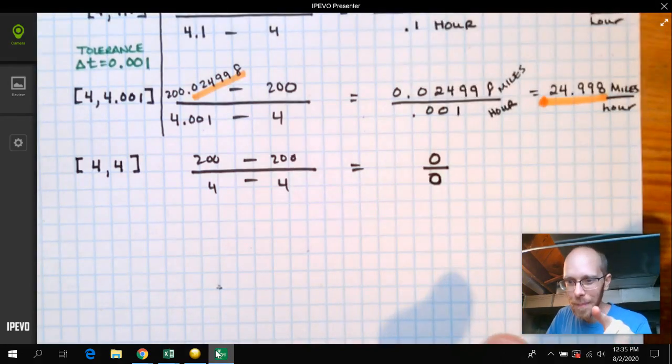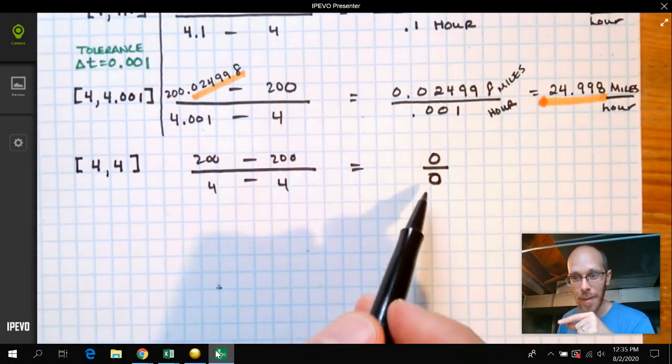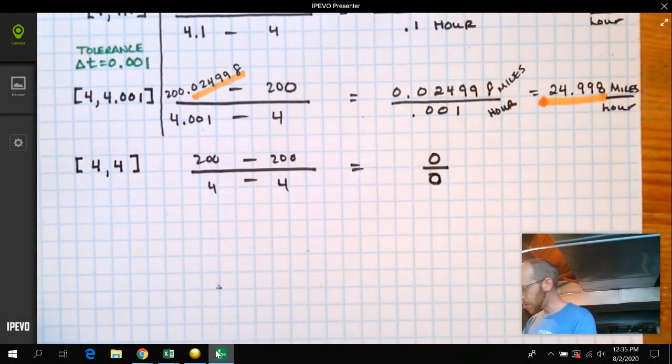Hey, if you want a good time, take out your iPhone and ask Siri, what is 0 divided by 0? She's going to give you a kooky answer.